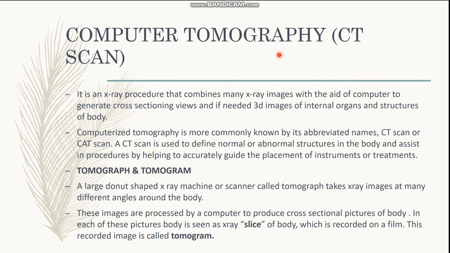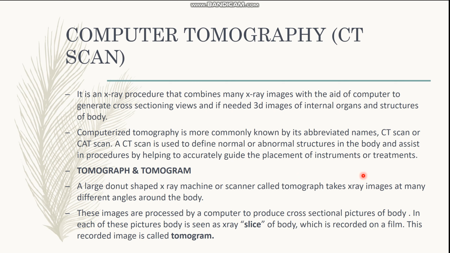The next technique that is used to diagnose disorders is known as computed tomography, and commonly it is known as CT scan. It is an X-ray procedure in which X-ray images are combined with the help of a computer and they generate cross-sectional views, and 3D images are obtained. Computerized tomography is most commonly known by its abbreviated name CT scan or CAT scan. It is used to define normal or abnormal structures in the body and assist in procedures by helping to accurately guide the placement of instruments or treatments.